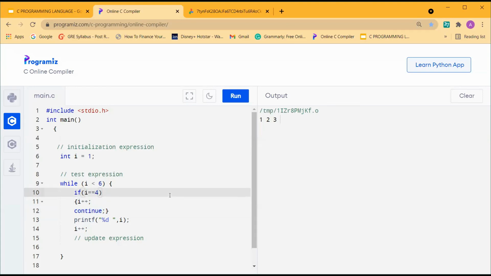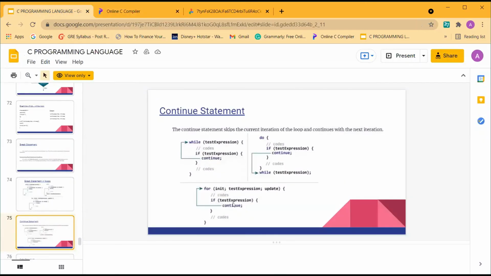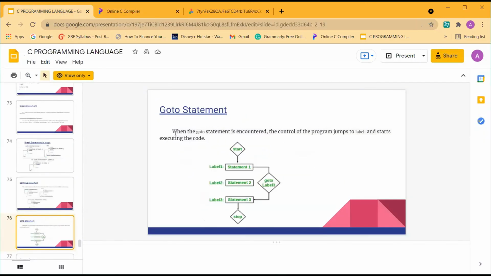So can you tell me what will be the output of this? 4, 5. Anyone? 1, 2, 3, and... Exactly, yeah. 1, 2, 3 and 5. So the fourth value will be skipped. So is this clear?